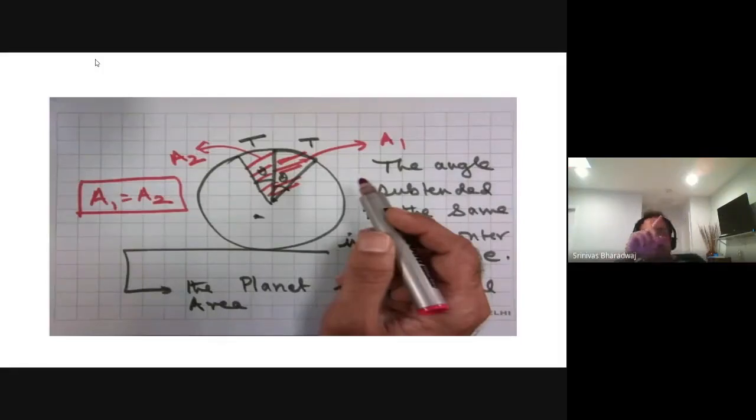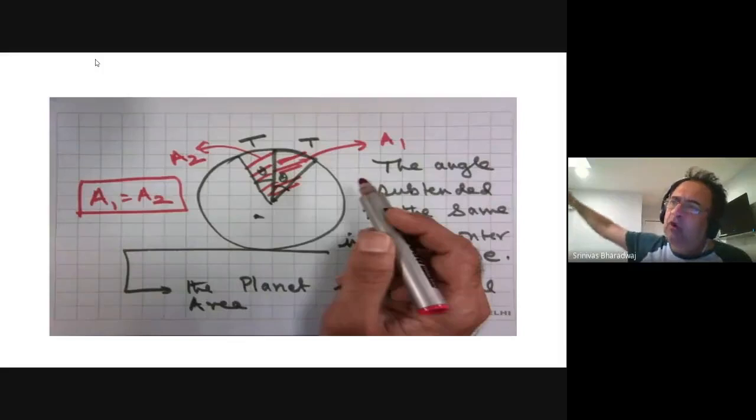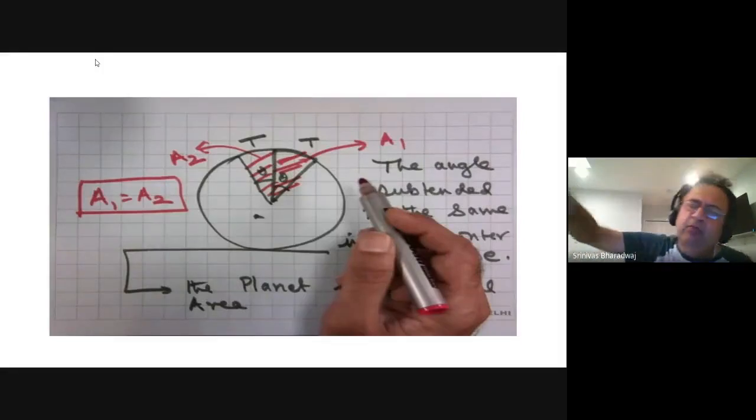Okay, at that point the r is the smallest, but the angle has to be the greatest, so that the area stays the same. Okay, so when you look at these, not every planet has the same kind of ellipse. There are other bodies which revolve around the sun, which go very far away and then come very close.